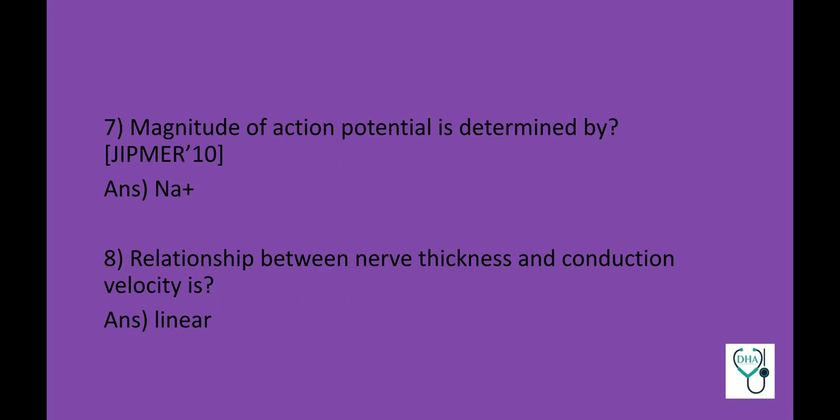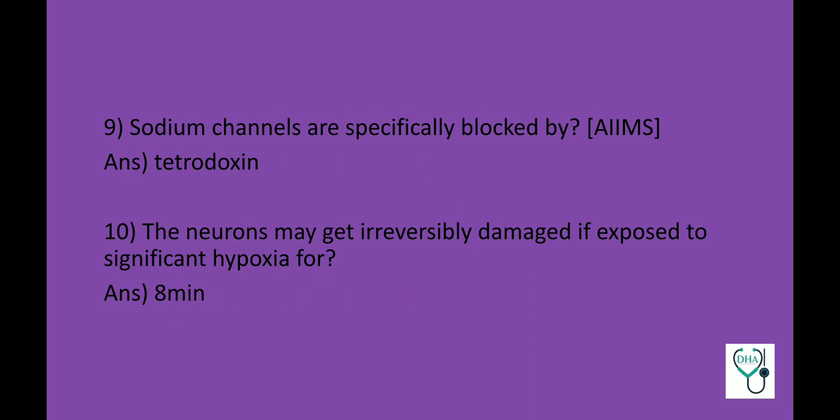Relationship between nerve thickness and conduction velocity is linear. Sodium ions are specifically blocked by tetrodotoxin. This is the previous AIIMS question. The neurons may get irreversibly damaged if exposed to significant hypoxia for 8 minutes.